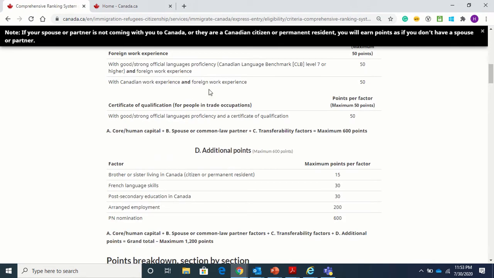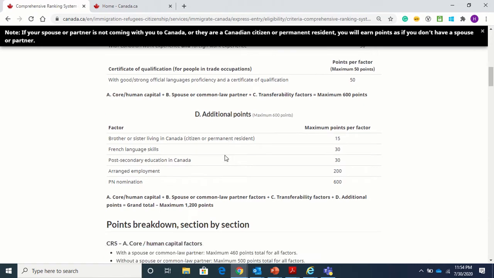It accounts for a total of 600 points. So out of the 1200 that I mentioned initially, core, capital, spouse factors and transferability factors contribute 600 points. We have a balance of 600 points. Let's see how you can get that 600 points. These are the 5 important factors which can help you gain more points.